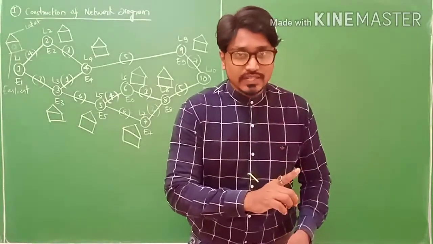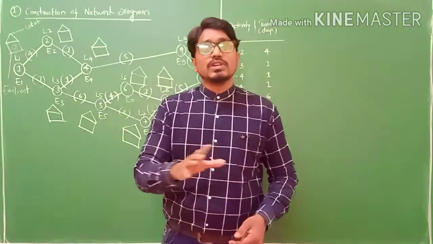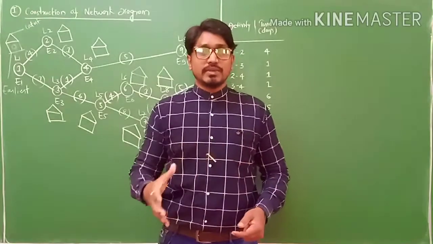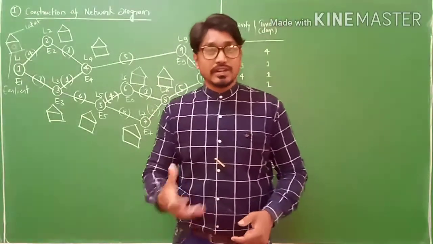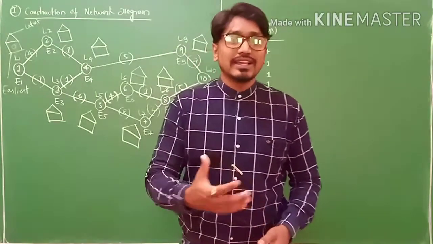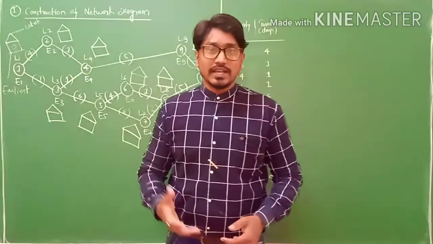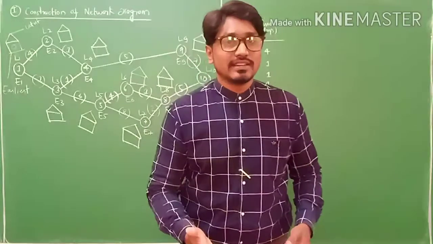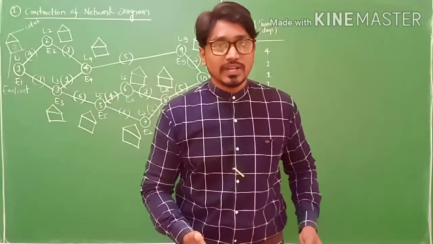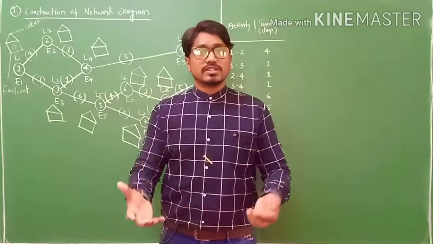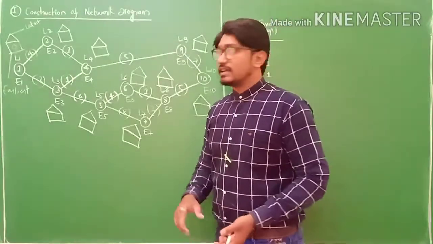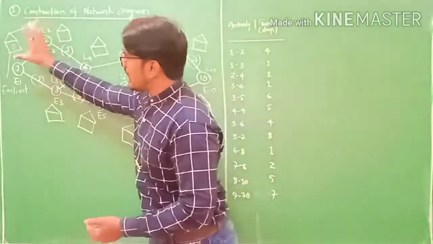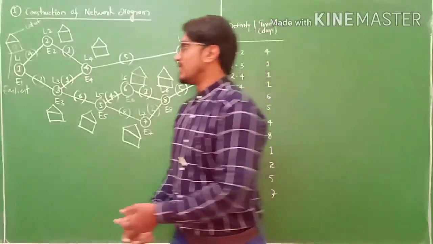Then 1 second, 2 seconds, 3 seconds, likewise 1 minute, 5 minutes, 10 minutes, up to 1 hour. I cannot start my class after 1 minute. Any work will start from 0 itself. So this is how we have considered our work starting from 0.